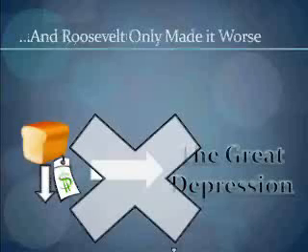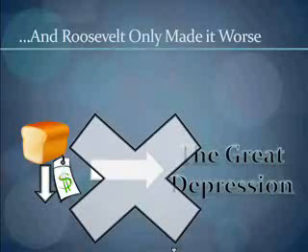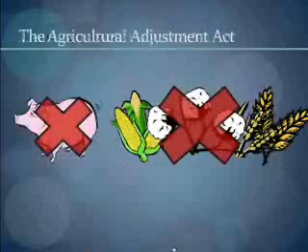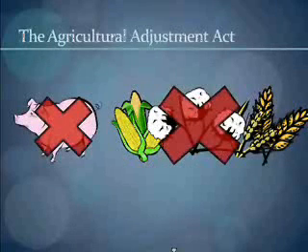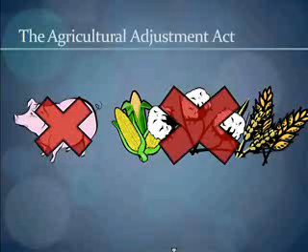And to understand what FDR did in the 30s, we have to understand what he thought caused the Depression. He thought that falling prices caused the Depression. And so he figured that if you could prop prices up, even artificially, he could stop the Depression. He did this in agriculture through the Agricultural Adjustment Act. Under this act, 6 million pigs were slaughtered and discarded, and 10 million acres of crops were left to rot. This was to raise prices during a time when thousands of Americans were starving. And that was FDR's response to the Great Depression.